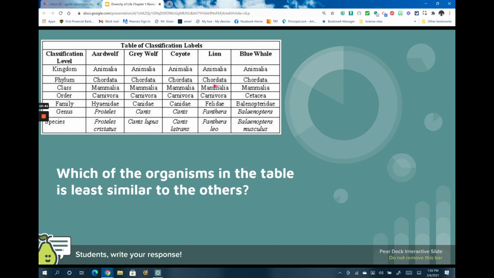All of them are mammals. This next step down, we see that all of them are carnivores except for the blue whale. So since the blue whale has a different order, that means that it is the least similar to the others. All of these, the aardwolf, the gray wolf, the coyote, the lion, would be more similar than the blue whale because they have a different order.